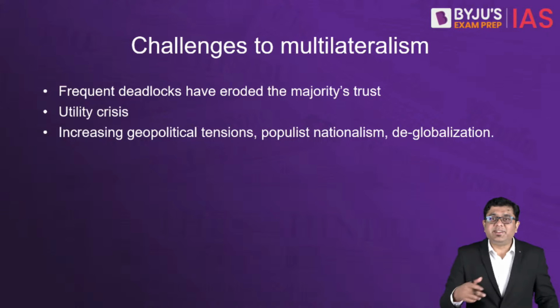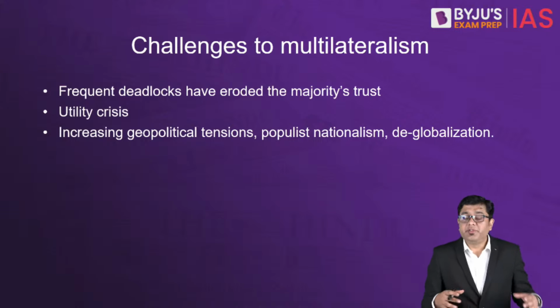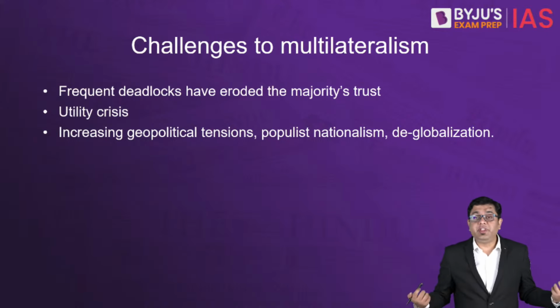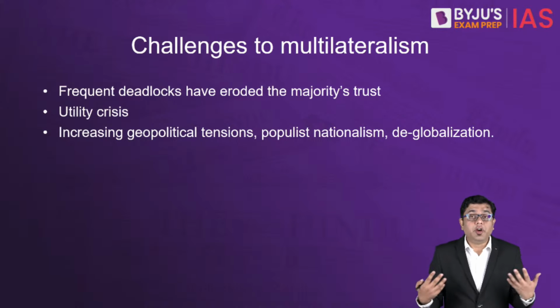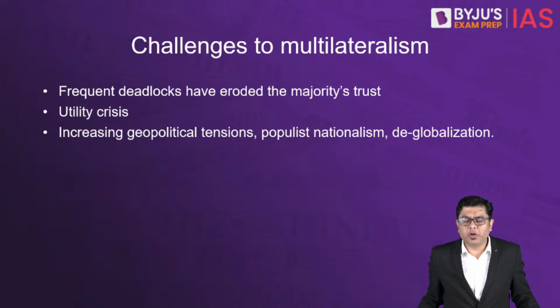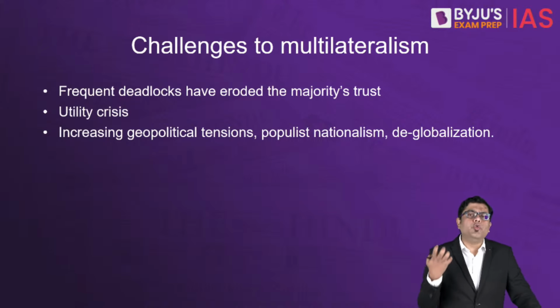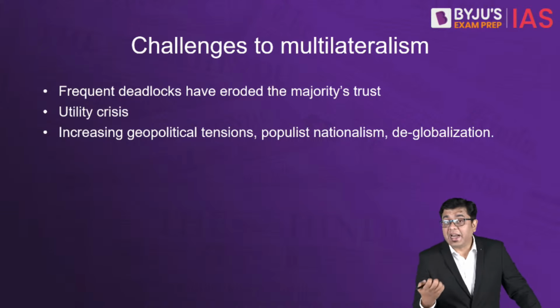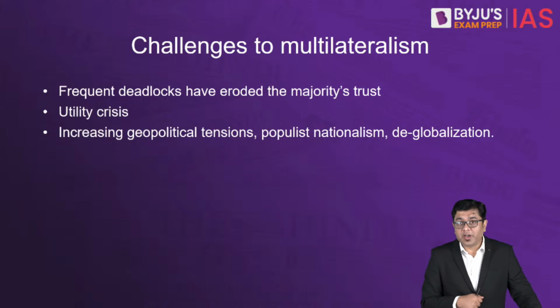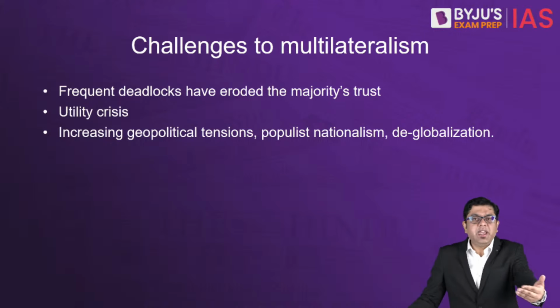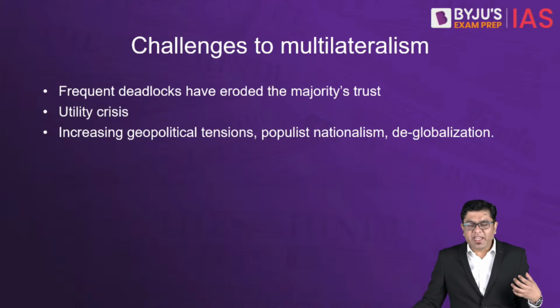In many of these areas, you would observe that there are frequent deadlocks because the countries don't see eye to eye. For example, in the case of Shanghai Cooperation Organization, frequent insinuations and allegations made by Pakistan against India are not helping the overall achievement of goals that have been set by the Shanghai Cooperation Organization. Similarly, the G8 nations eliminated Russia and now they have become G7.